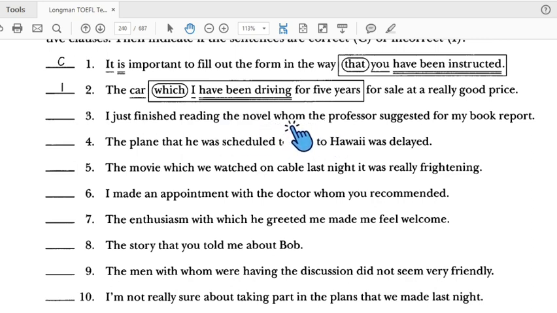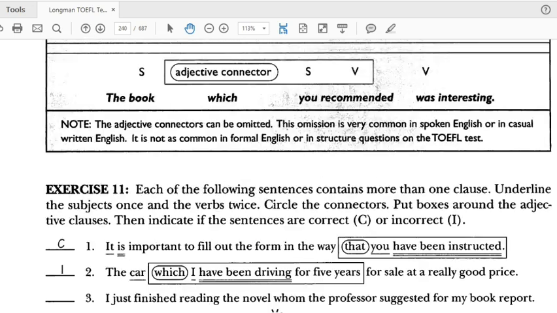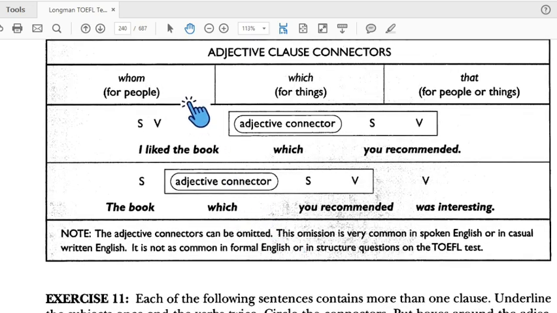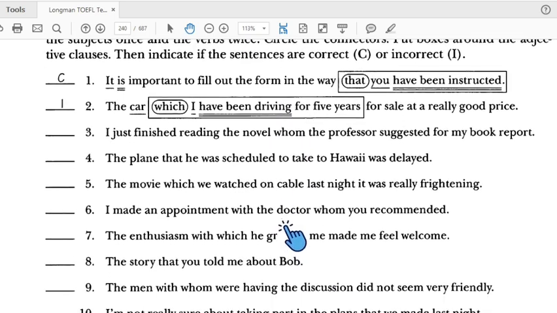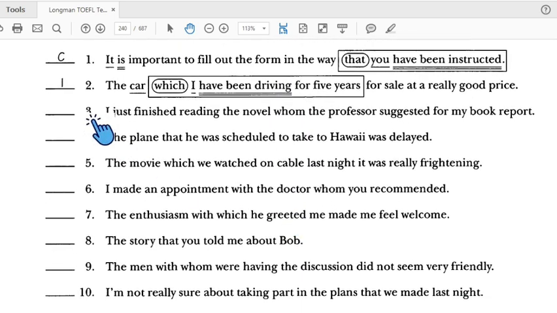Because whom talks about people, we have to put which or that here so that it describes the novel. Whom is for people, which is for things, that is for people or things. So number 3 is incorrect.